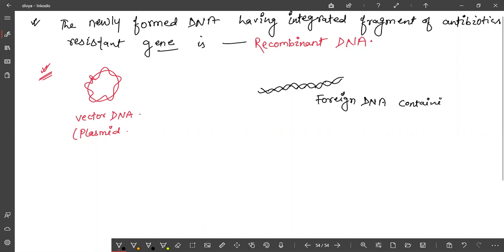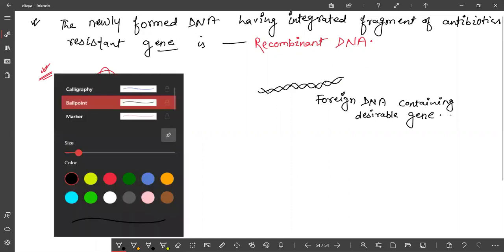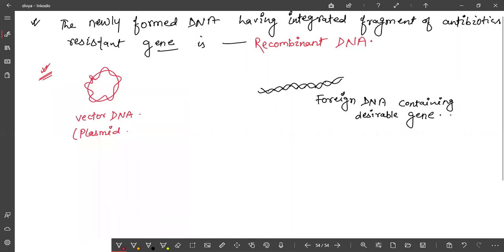Containing the desirable gene. Now you are sitting in the lab and you have a vector DNA and a foreign DNA. Now you have to do engineering.